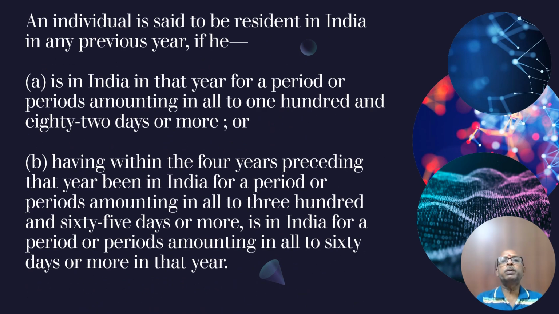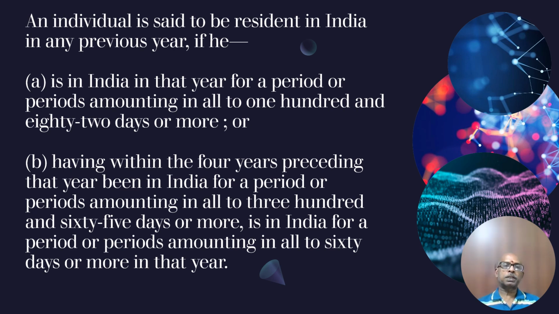An individual is said to be resident in India in any previous year. Why is it the previous year? Because assessment is done the following year. That is why it is written as previous year. Suppose this year some assessment is done. Last year, whether the person was in India or not, they have to see. This year's stay will be seen in the next year. That is why in assessment year 24-25, the financial year 23-24 will be taken into account. So the previous year is like that.